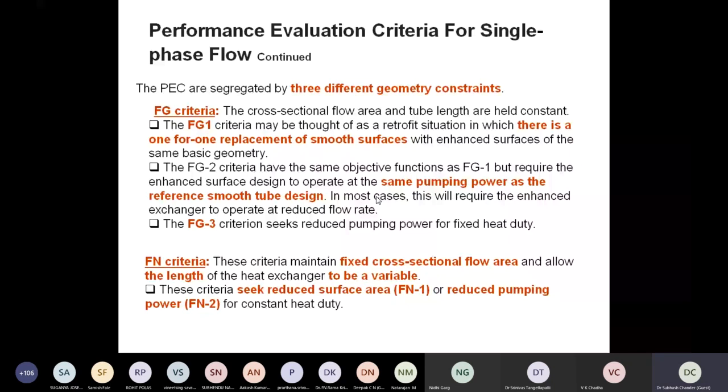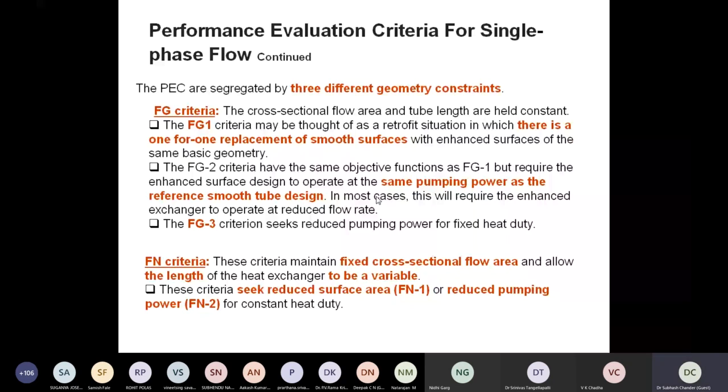Same everything. Suppose I'm talking about a solar air heater. I'm not going to change the dimensions. Everything is the same, right? I'm simply retrofitting or inducing the elements, and I'm noticing the performance, and I'm doing the comparison on the basis of that. The FG1 criteria may be thought of as a retrofit situation in which there is a one-to-one replacement of a smooth surface with an enhanced surface of the same basic geometry.